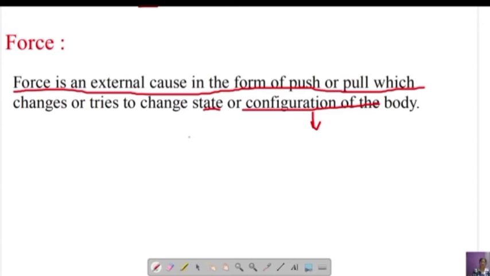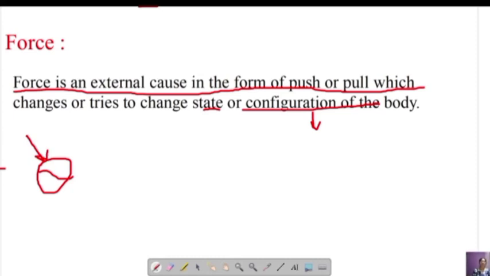Let me explain this definition point by point. The first point is force is an external cause. I have already said that in the earlier examples. So next we will go for the next one. It is in the form of push or pull. We have already seen some examples. What is that example? One ball was there. To bring this ball in motion, what have we applied? We have applied certain force. So it is in the form of push, right?